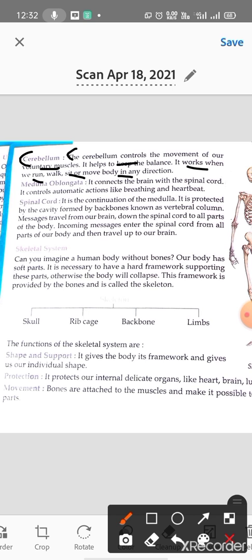So what does the cerebellum do? The cerebellum controls the movement of our body, the movement of our voluntary muscles, and also it helps to keep the balance when we run, walk, sit, or move the body in any direction.